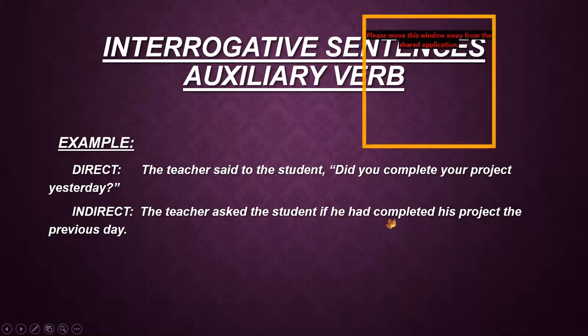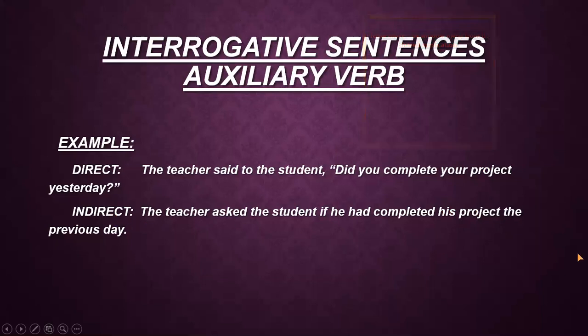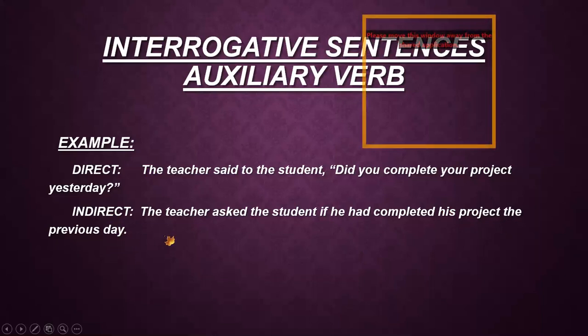So I have written "had completed," the third form of the main verb, completed. Then "your" is also related to the student, and I have supposed already that he is a boy, so "your" is converted into "his." Then I copied "project." "Yesterday" has been converted into "the previous day." Now the sentence ends in a full stop because it has been changed into the assertive form. Now I am reading the sentence: The teacher asked the student if he had completed his project the previous day.